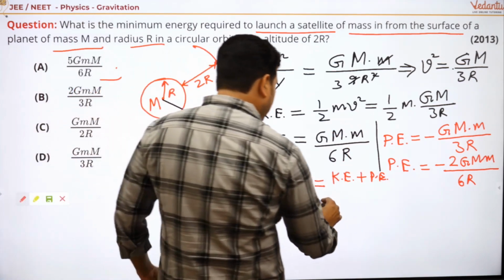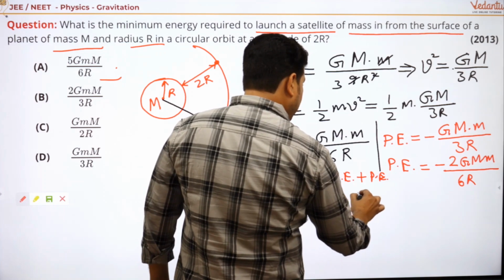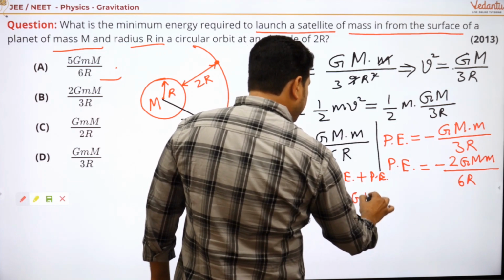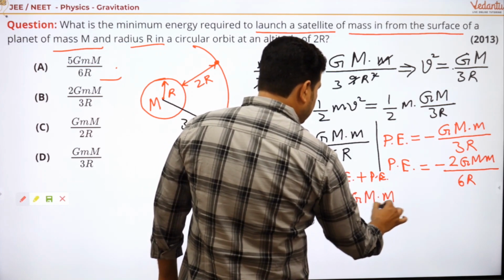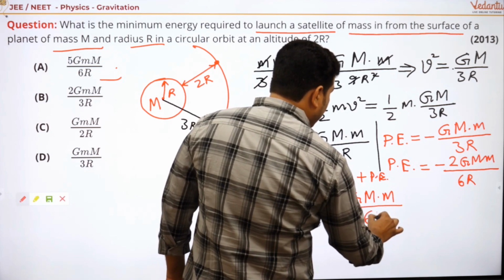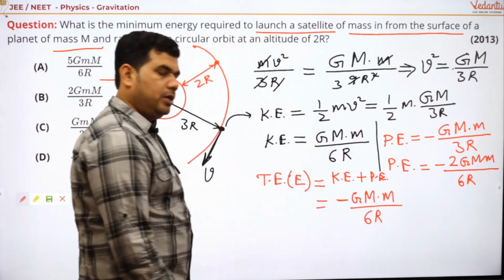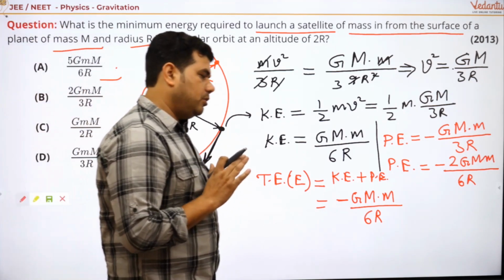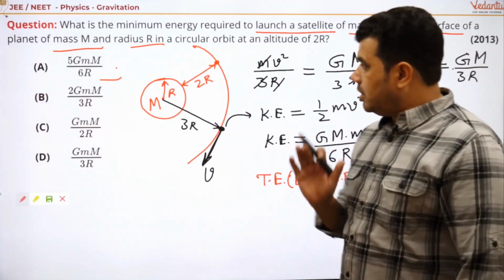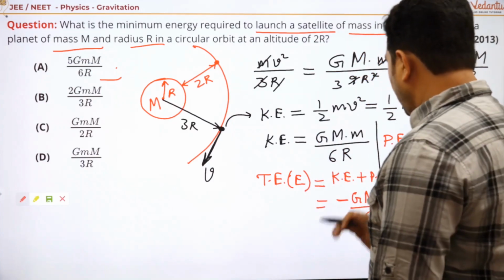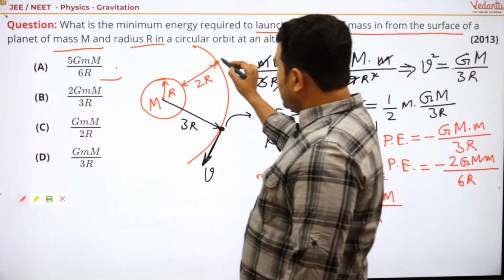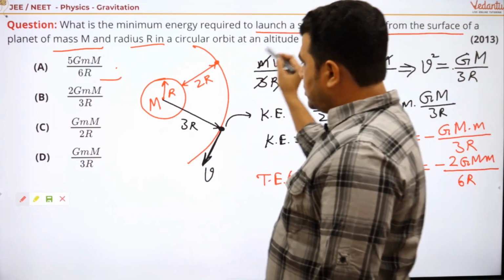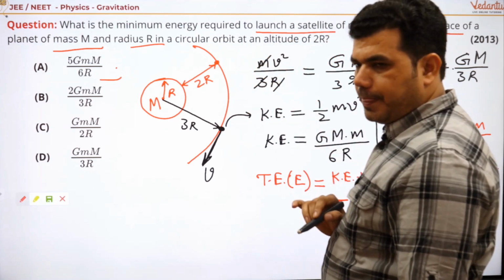So we have the total energy minus G capital M small m divided by 6r. This is the requirement of energy. So at this point this is the total energy.